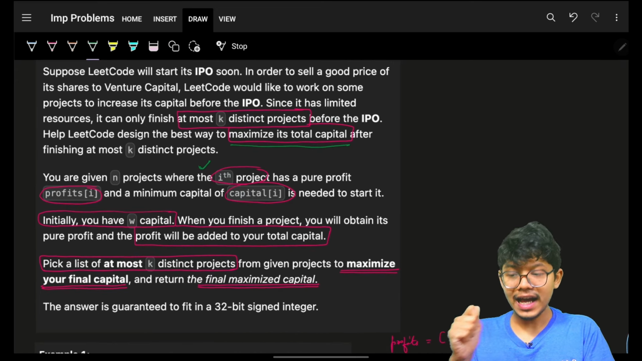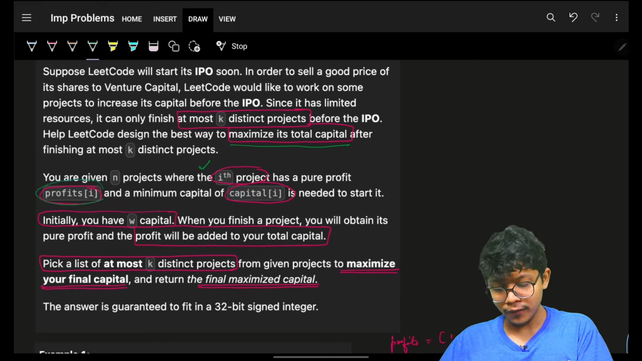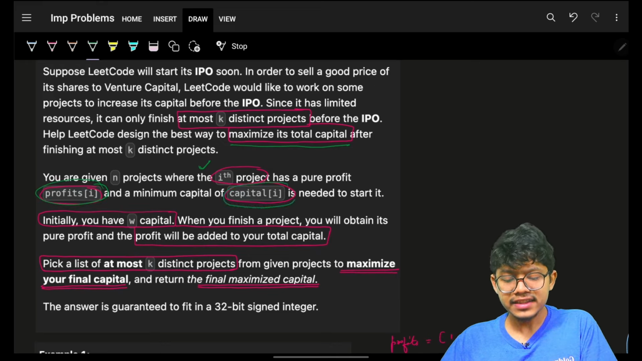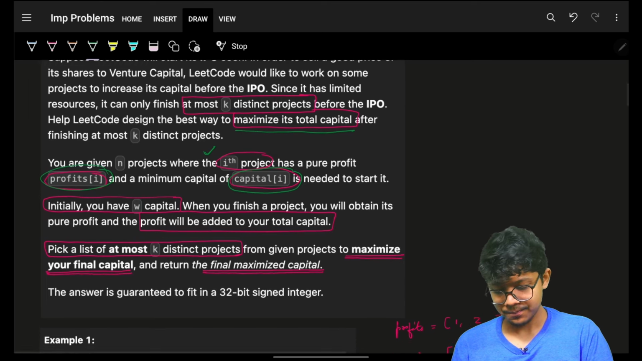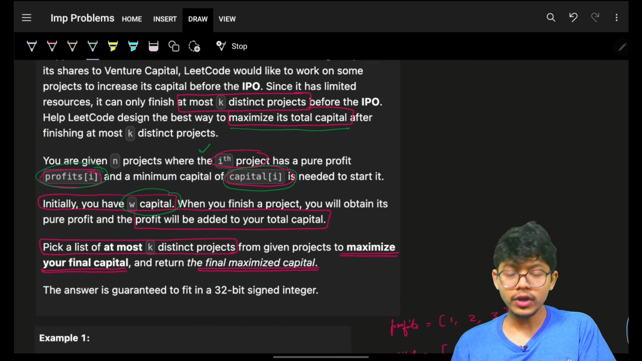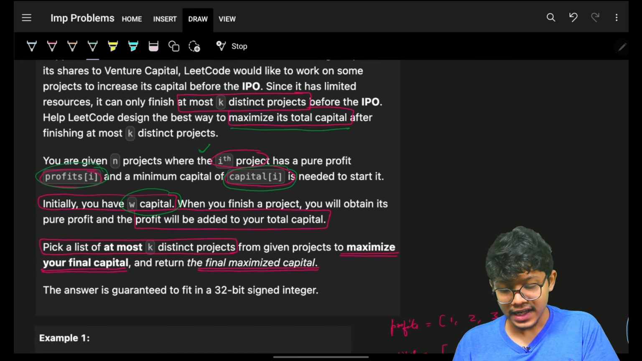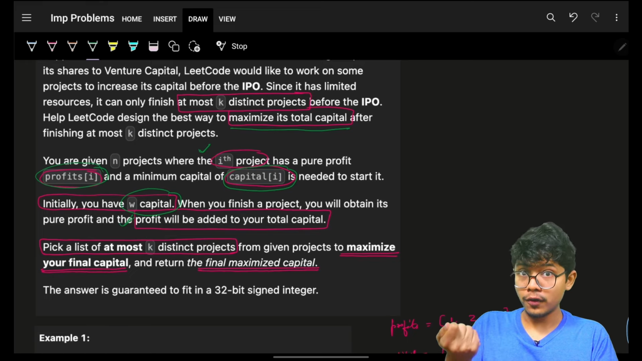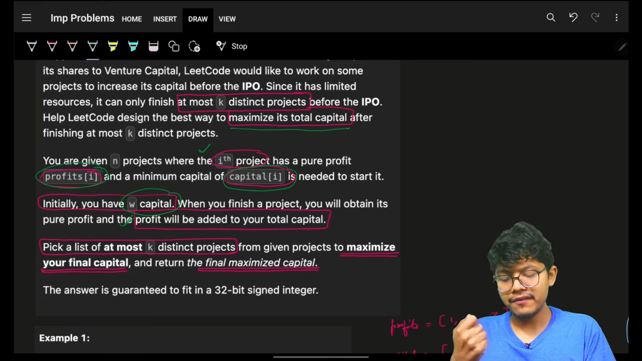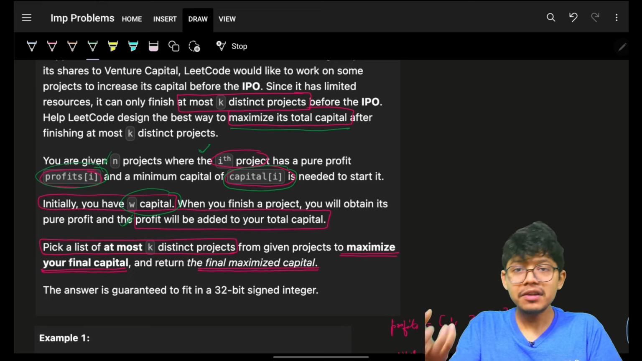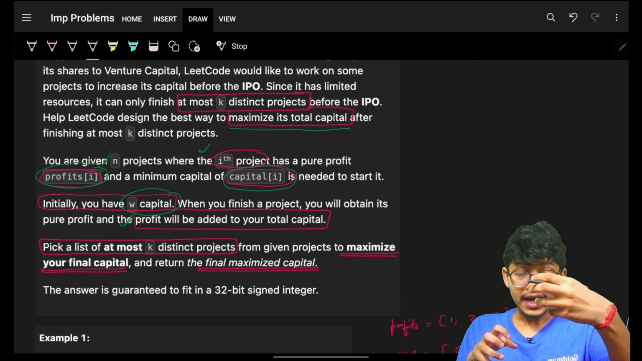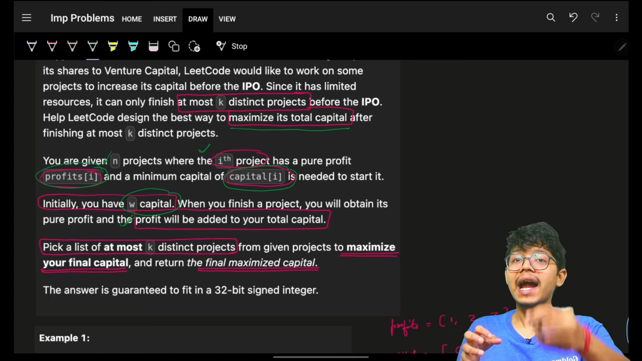The ith project will have a profit, say Profits[i], and it needs this much amount of capital to start. Initially, I have W capital from my investors. Each time I finish a project, I gain a profit that will be added to my capital. So every profit will keep on adding to your capital.